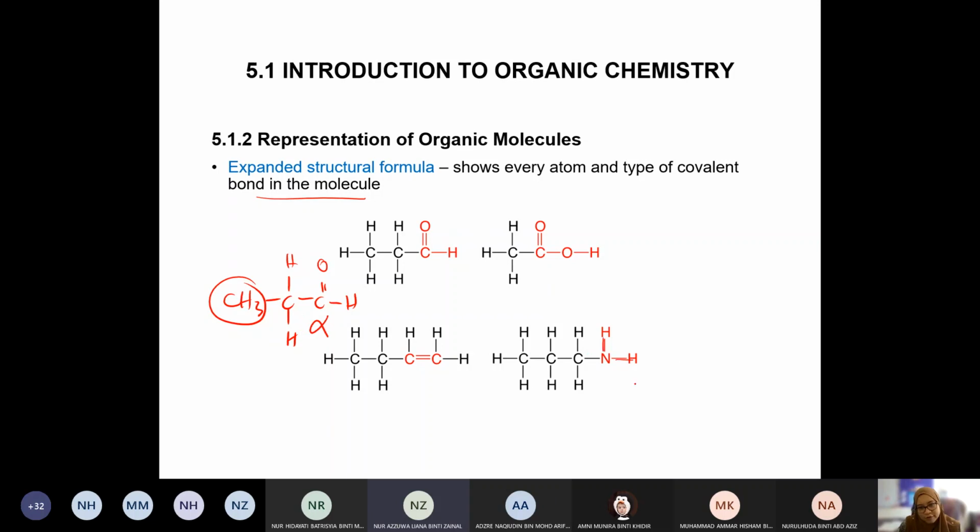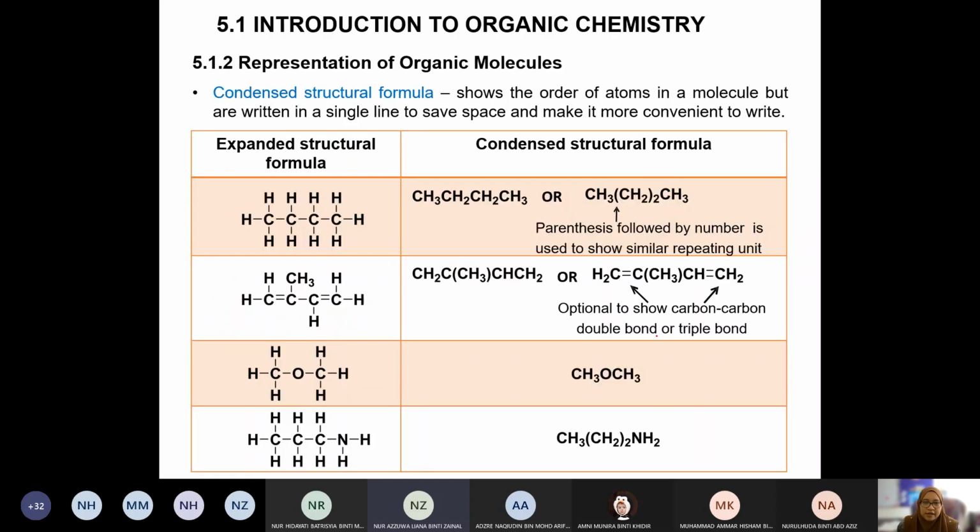See, so normally kita buat macam kan, NH2 kan? No, you cannot do that. You have to expand. H, expanded. Okay, alright, kena expand. This is wrong. Okay, next, condense. Like I've mentioned to you just now.